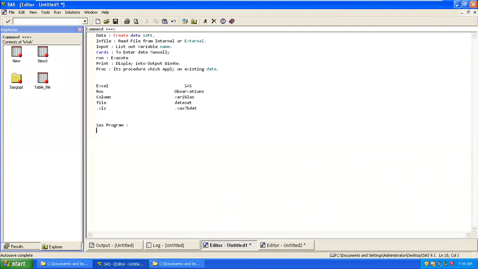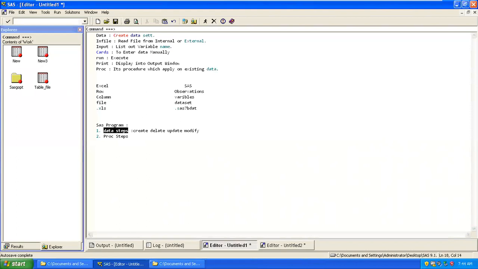Now, a SAS program is divided into two parts. One is your data steps. Second is your proc steps. If you want to do any modification, meaning create, delete, update, modify, etc., if you want to do something with data, you will always use data steps.